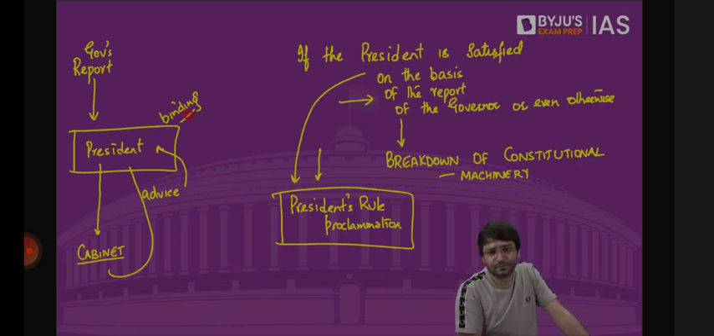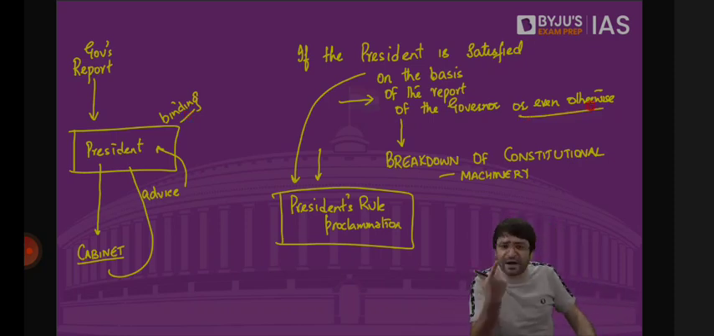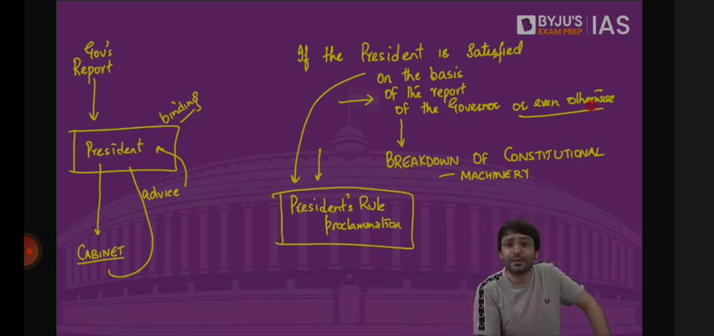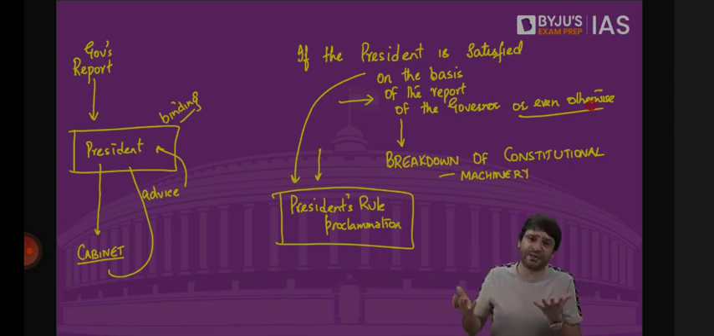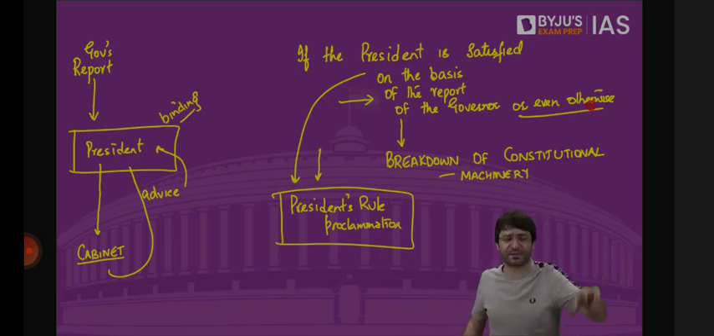The Constitution says if the president is satisfied with the report of the governor or even otherwise. That means the report of the governor may also not be required. Even without the report of the governor, the president can proclaim president's rule under Article 356. It happened in Tamil Nadu. Mr. Karunanidhi was the chief minister. The governor did not submit any report saying there is breakdown of constitutional machinery. Even then, the president was satisfied, and the government was dismissed. President's rule was imposed in 1991.